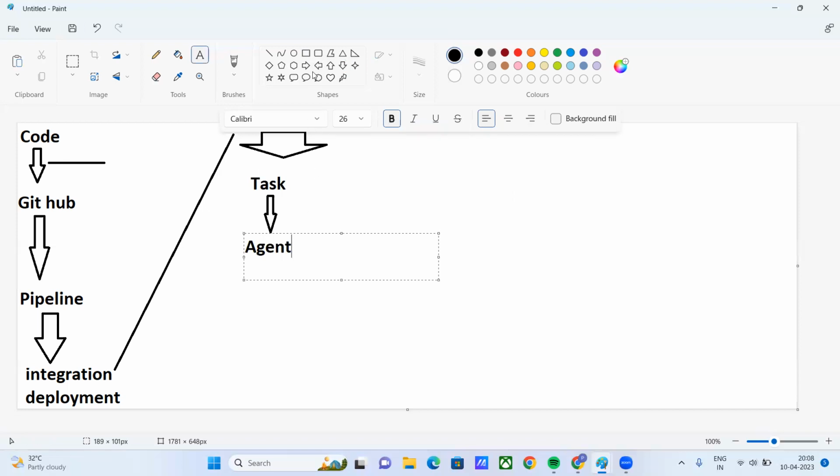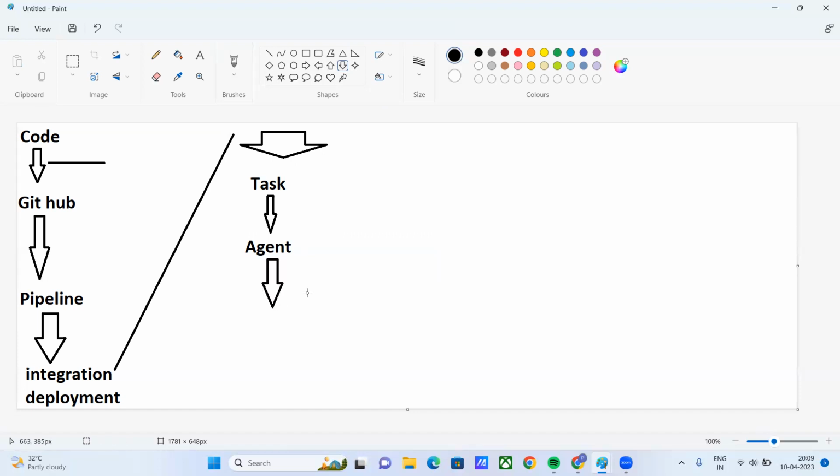What do you understand by agent? Windows, Linux, Mac OS, any kind of operating system. We are going to run on an agent. Then afterward, there will be an agent pool.